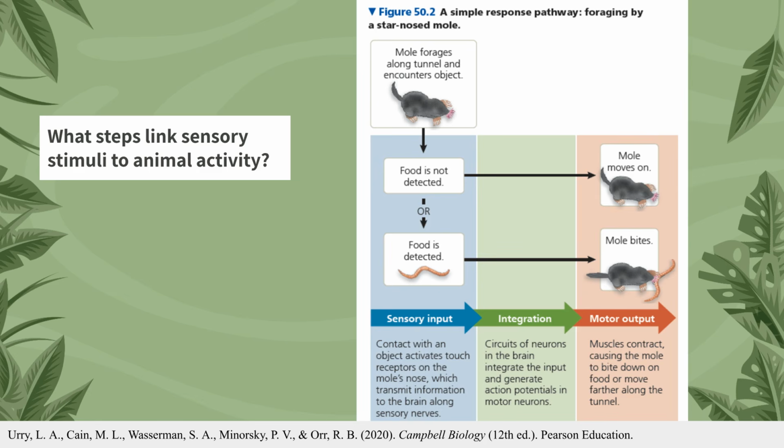In this stage, the central nervous system, CNS, typically the brain, serves as the processing center. Here, circuits of neurons decode and integrate the incoming sensory information to determine an appropriate reaction. In the case of the star-nosed mole, the brain processes the touch input to decide if the object encountered is food or just an obstacle. Once a decision is made, the nervous system generates motor commands and sends them along specific neuronal paths to motor effectors. The final result of this entire chain is a behavior, which is an action carried out by muscles under the direct control of the nervous system.